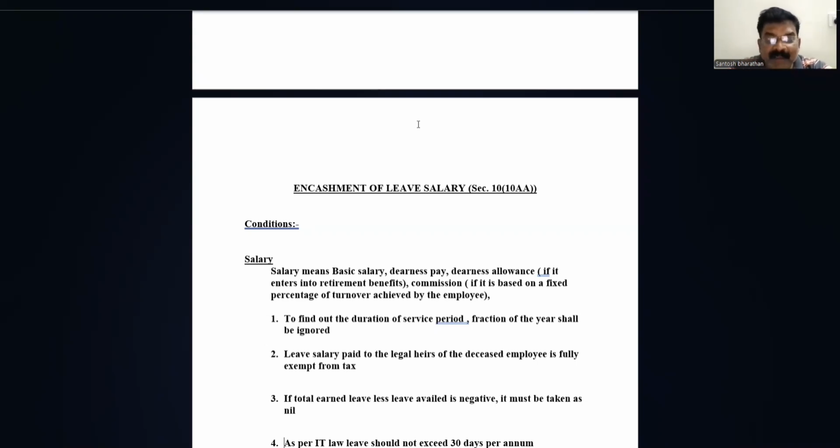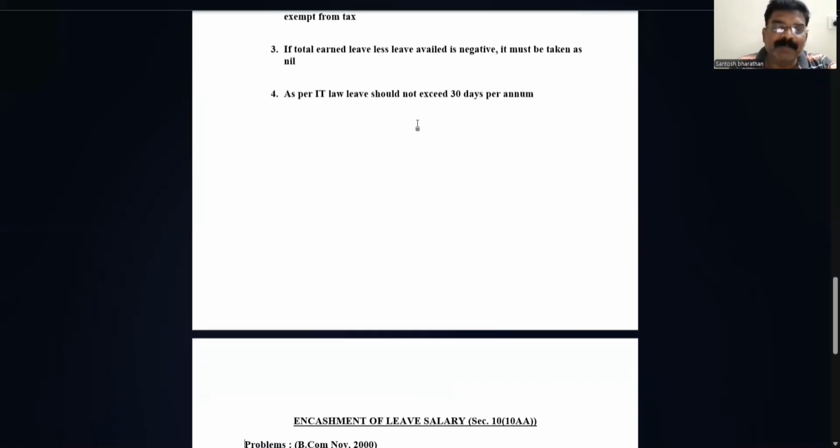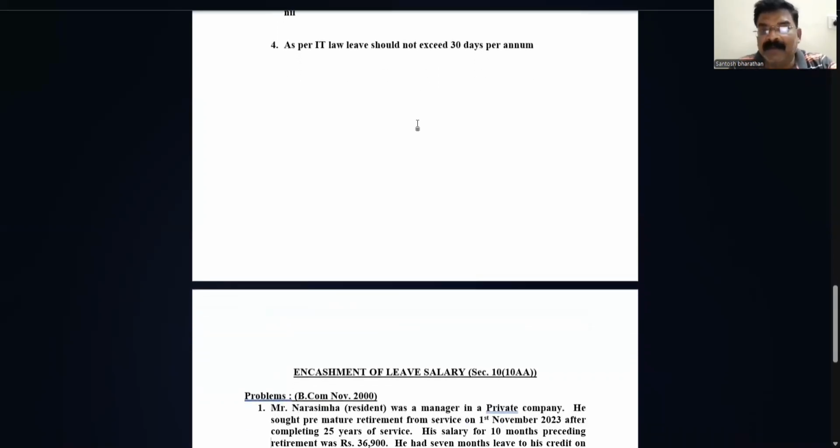Next, if the unutilized leave is in a negative form, meaning you have availed much more leave already, in that case we are going to consider it as nil. IT law says 30 days per annum. Okay, children. This is related with the meaning, provisions and conditions with respect to encashment of leave salary.